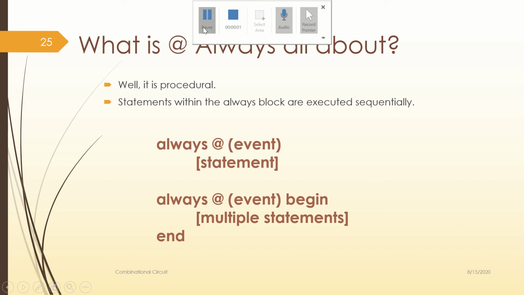Hello friends, welcome back. In this session, we will understand what the always block is all about. We have been using this always in our Verilog code, right? But I have to explain what exactly that is, and this is a very short session meant for that.